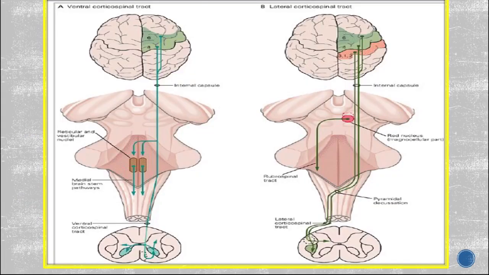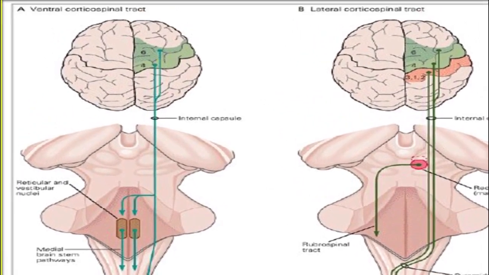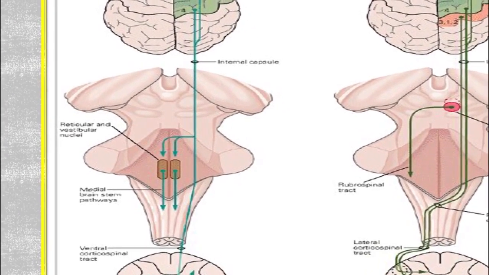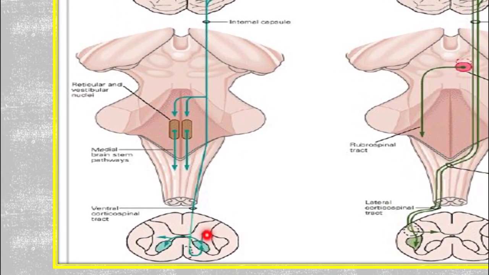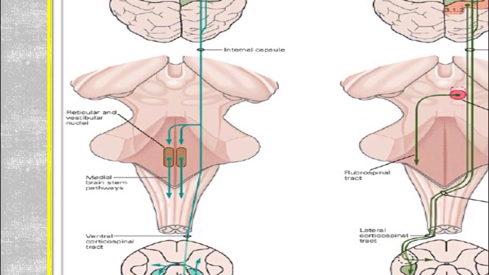If we look at this diagram, the ventral corticospinal tract is coming from the same side and ending on the same side, right. This is one feature. Secondly, the collaterals from this go to the medial brainstem descending pathways, the reticulospinal and vestibulospinal.